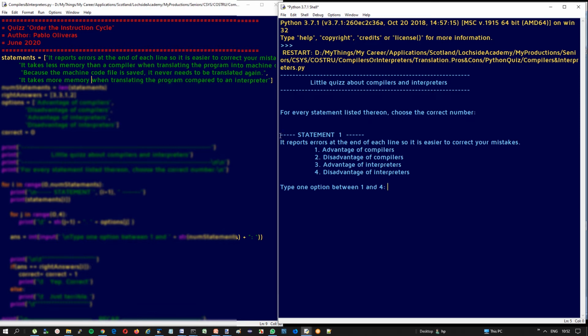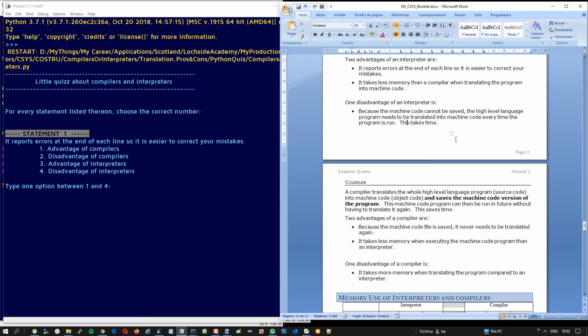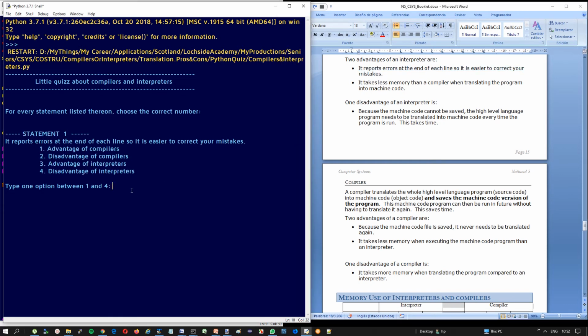So statement 1 says it reports at the end of each line, so it's easier to correct your mistakes. It gives 4 options, and the program should say, in this case, that it is an advantage of an interpreter. So advantage of an interpreter is 3. I type 3, and it says, yep, correct.